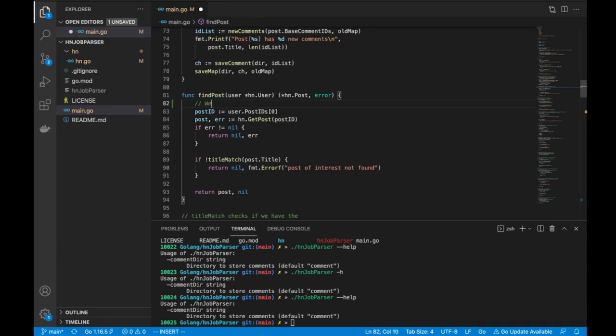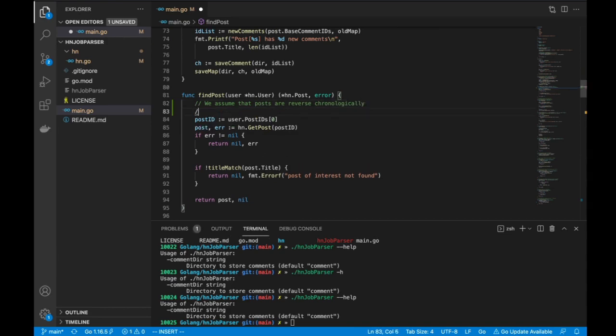I'll just add it here that we assume that the first post is reverse chronologically sorted. So we assume that posts are reverse chronologically sorted, the latest is first. And the first entry is the only one of interest, right? So that is why we are going for 0.